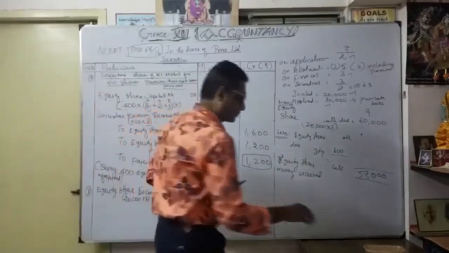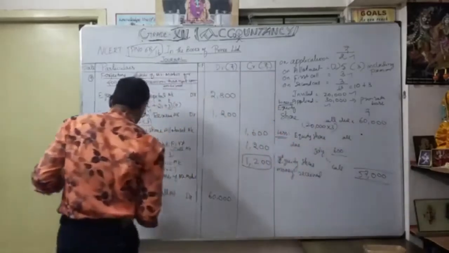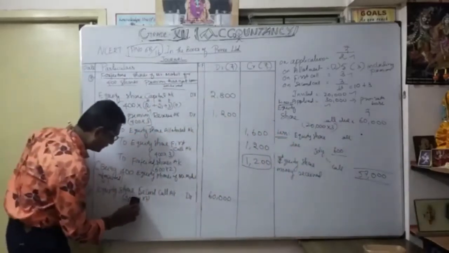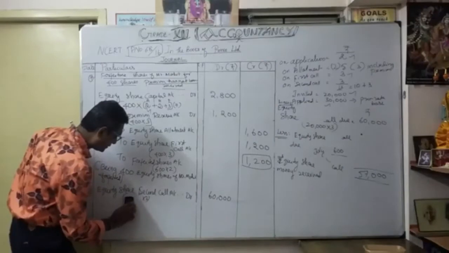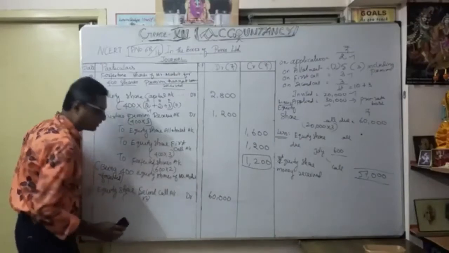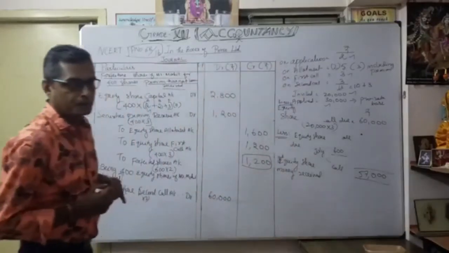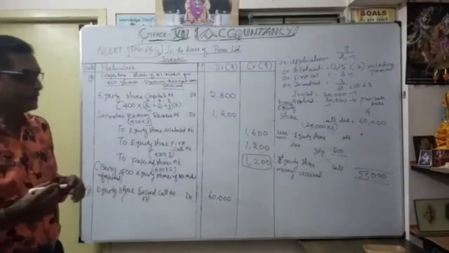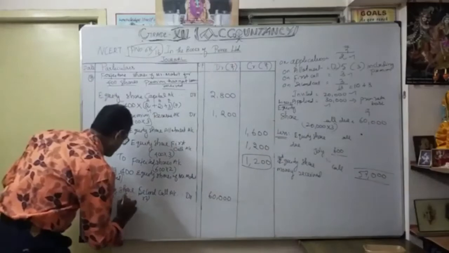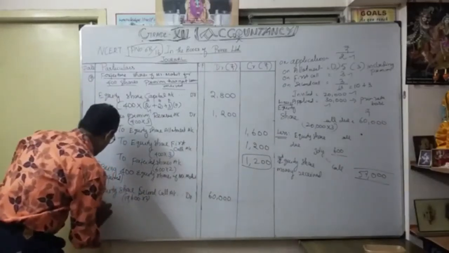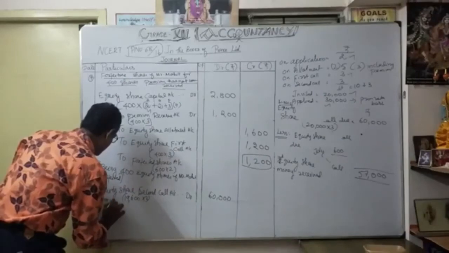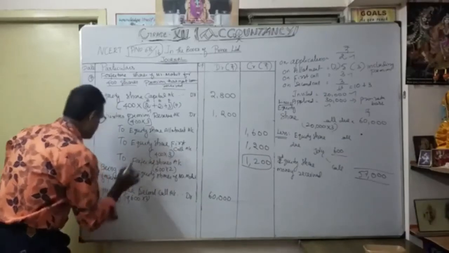You should be very careful, because after forfeiture, how many shares will we expect? So 400 shares are going to reduce, isn't it? We expect only 19,600 shares. That means 20,000 minus 400, because here we forfeited.